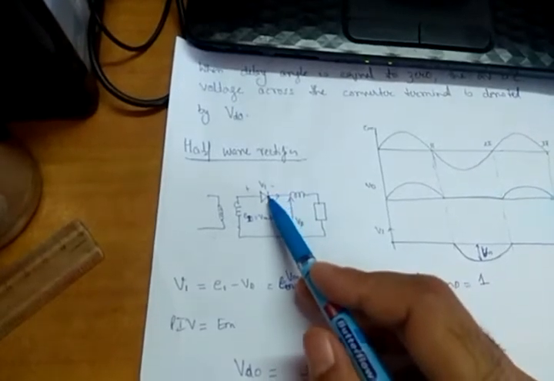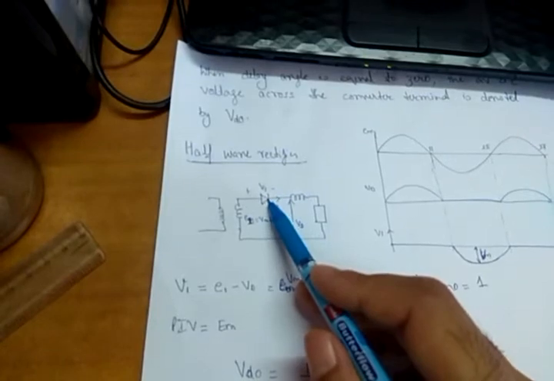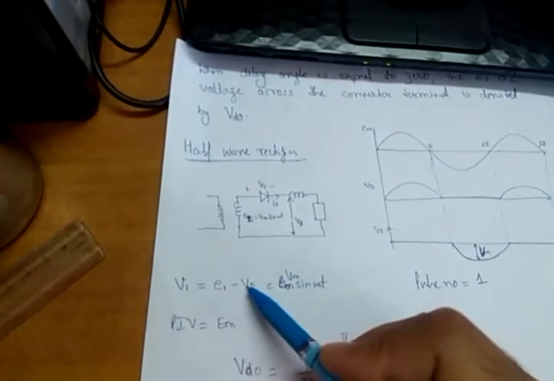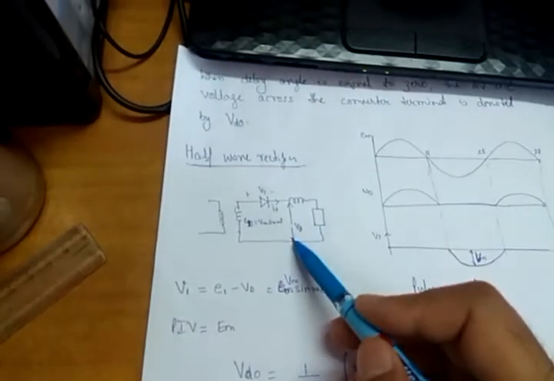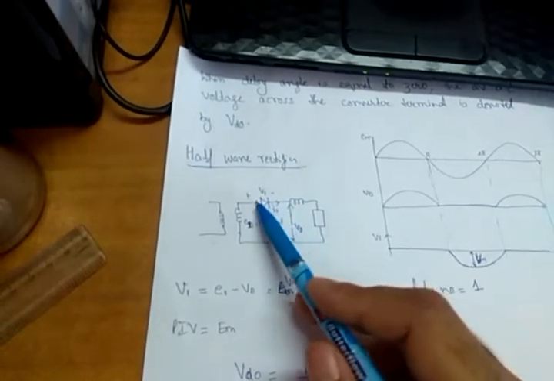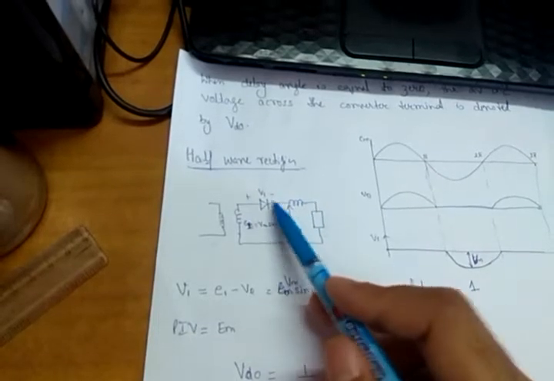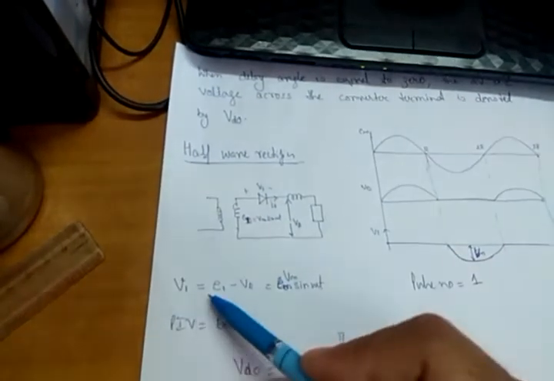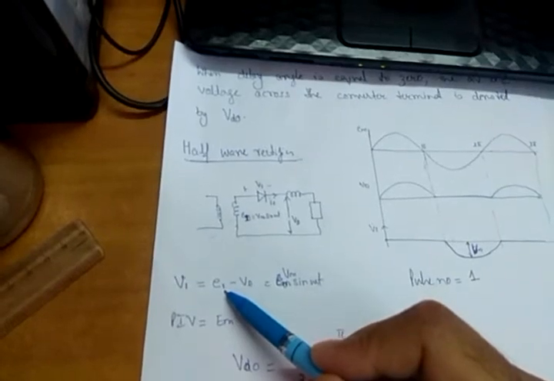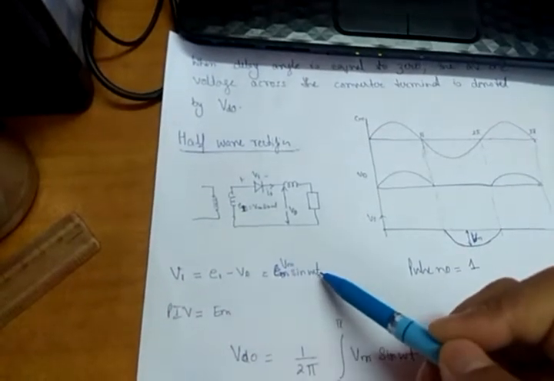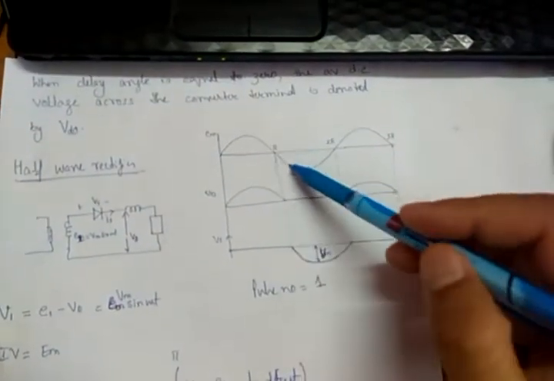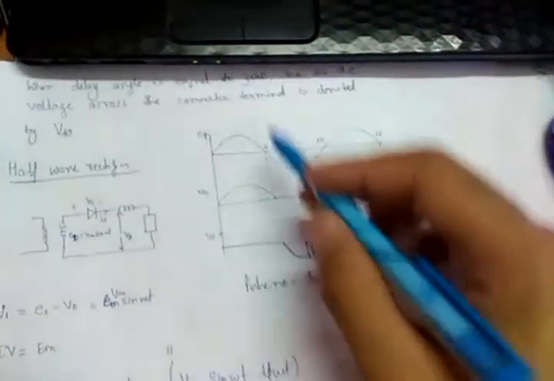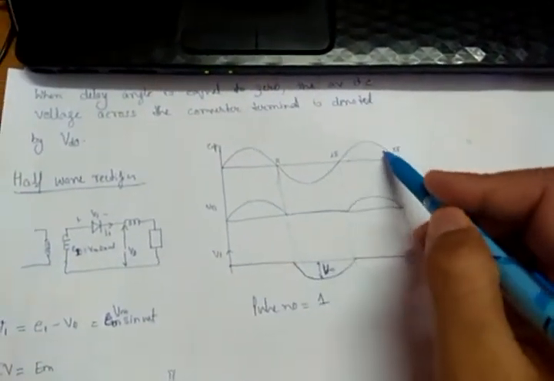And when this will not conduct, what will be the voltage? The voltage will be simply E1, because at that time the voltage across the load will be 0. It is an open circuit, so current will not flow. There will be voltage only across this diode. So at that time V1 will be equal to E1 only, which is Vm sin omega t. This is Em or E1, which is nothing but the Vm sin omega t curve.